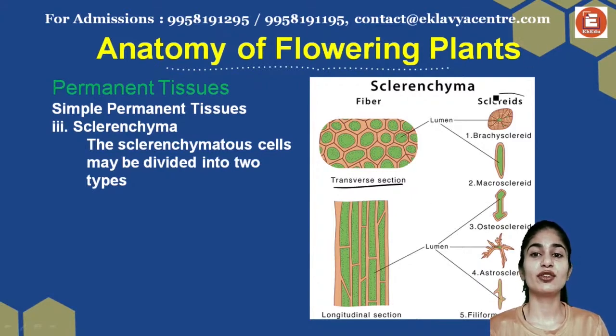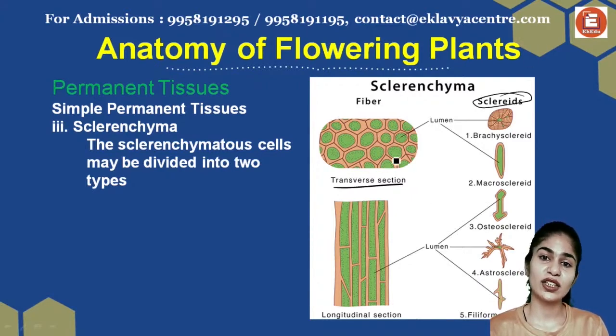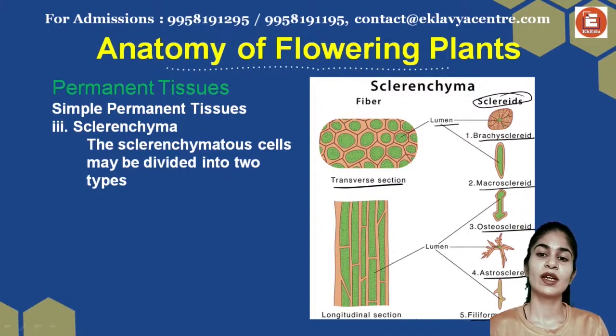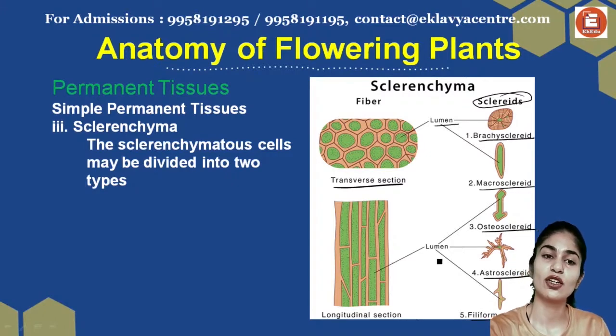Sclereid structures are present around the fiber structure. In the transverse section you can see brachysclereids and macrosclereids. In the longitudinal section, you can see osteosclereids, astrosclereids, and filiform sclereids. These are the types of sclereid structures you can see along with fiber structures in your plant.